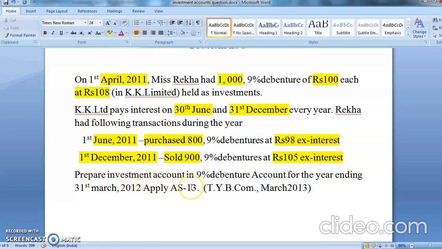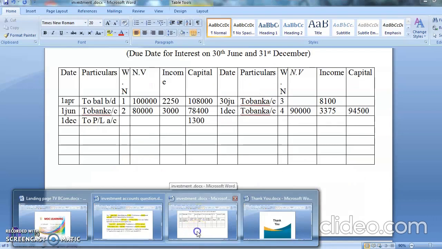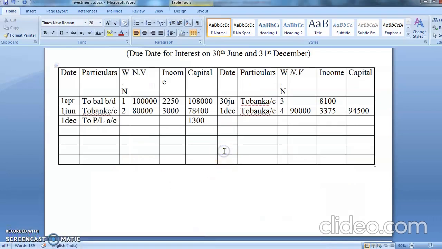Now prepare the investment account, that is, directly at the year end on 31st March. So you are going to come to 31st March. You are going to write only 31st March, because you are not able to write the full words, so you will be writing it. To balance brought down. Okay students, now see what is the unit you are left with. It is 1,80,000 minus 90,000. Units left out is 90,000 units.